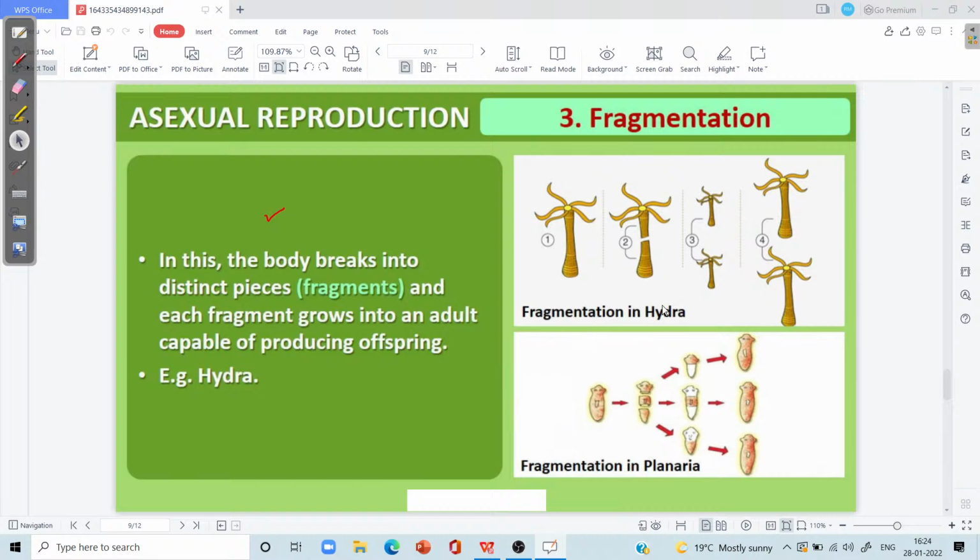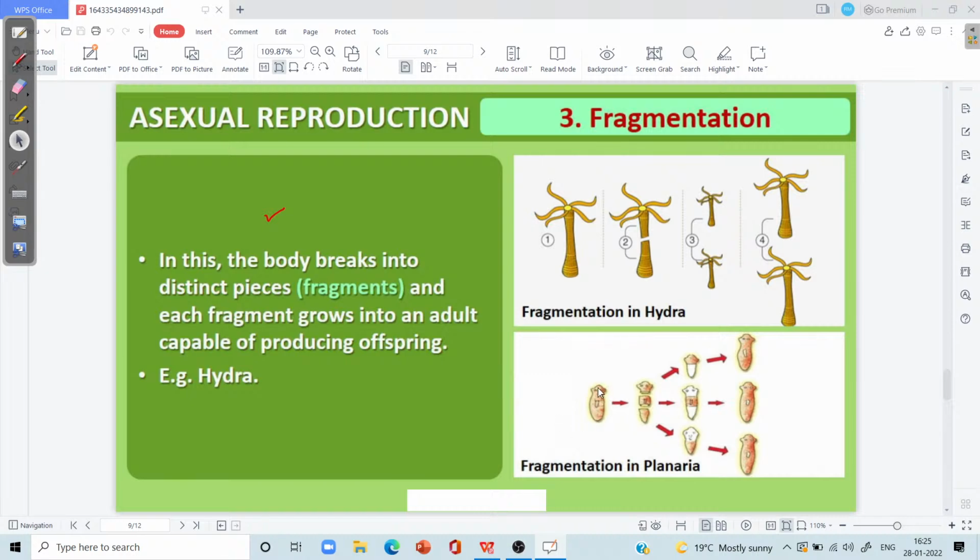When the fragmentation takes place in the hydra, let's imagine the case, hydra undergoes division into two parts and each part has a tendency to form the missing part or missing region of the body. In addition to that, planaria shows a maximum capacity of regeneration due to the fragmentation phenomenon.